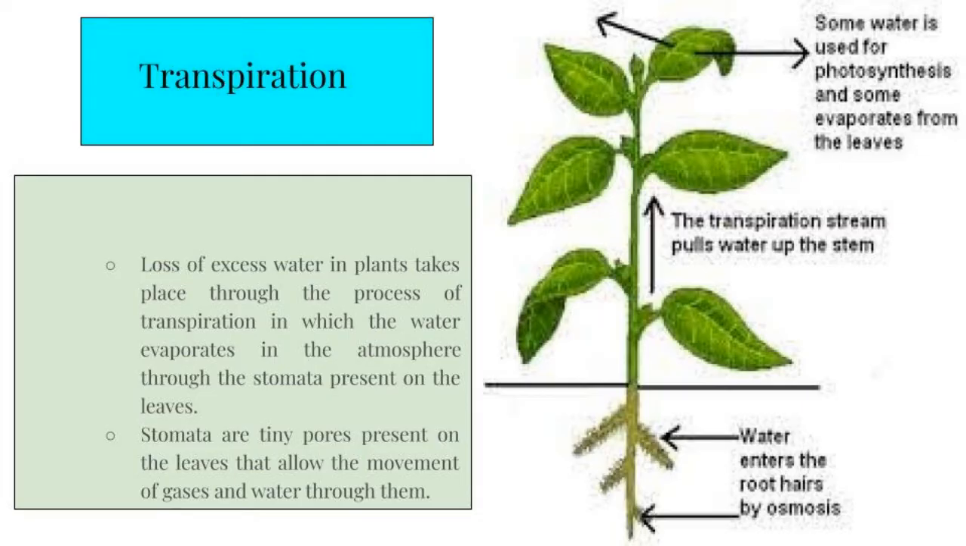Transpiration. Loss of excess water in plants takes place through the process of transpiration, in which water evaporates into the atmosphere through the stomata which are present on the leaves. Stomata are tiny pores present on the leaves that allow the movement of gases and water through them. This transpiration helps plants in pulling water from the root to different aerial parts.